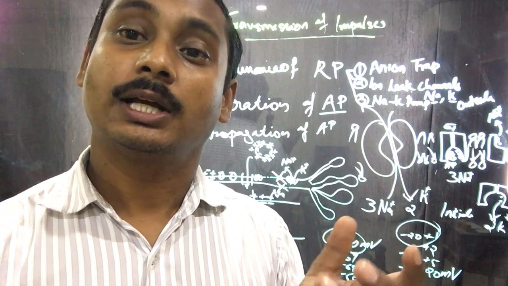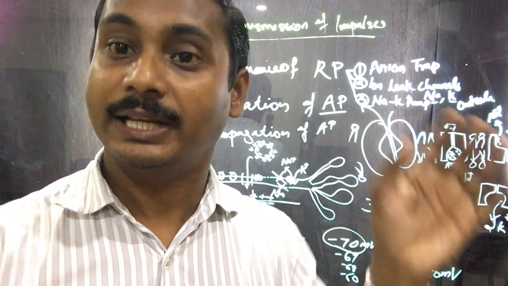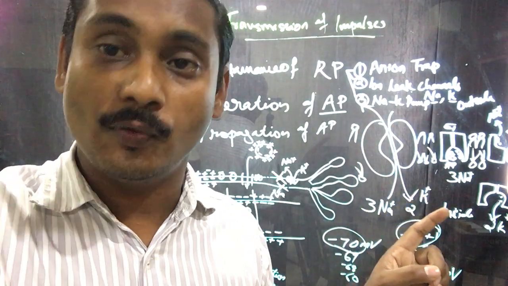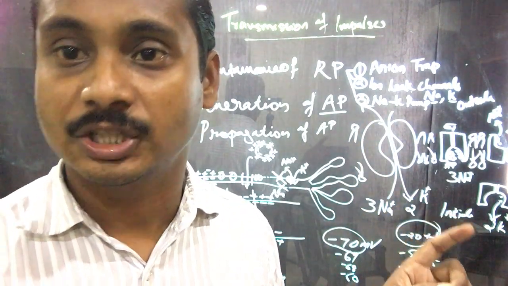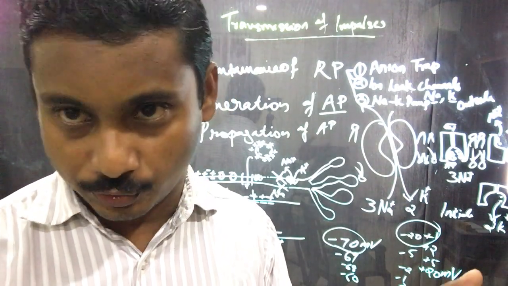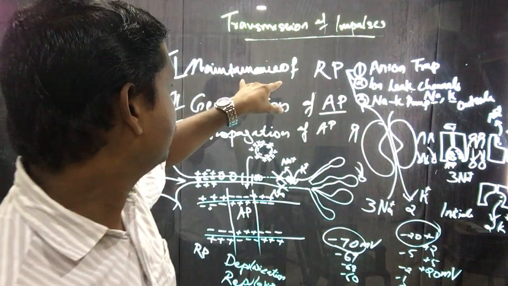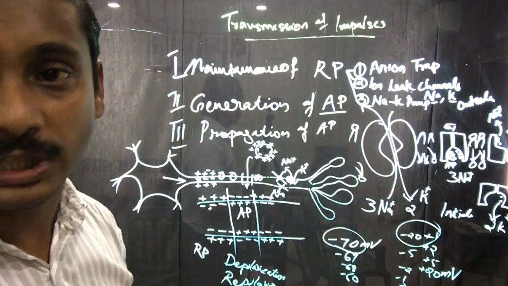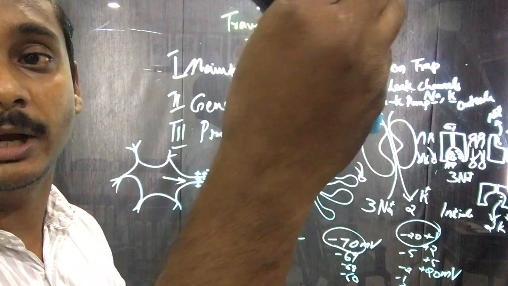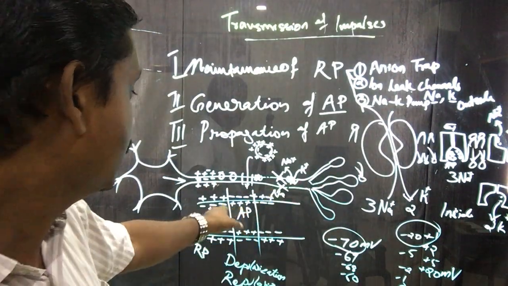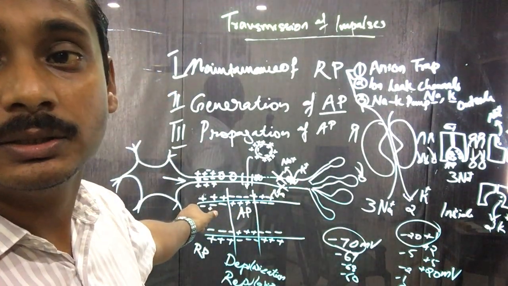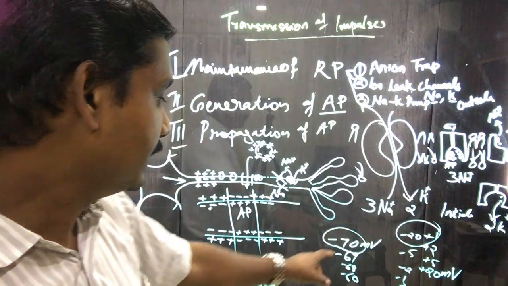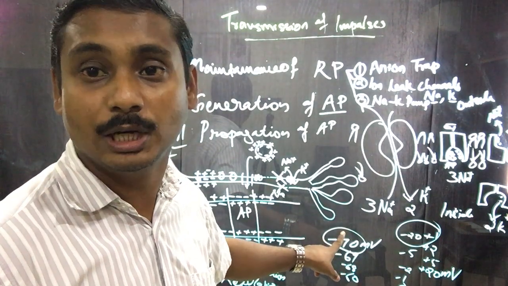Although there are more sodium ions present outside, they cannot move inside because sodium ions can move inside only via sodium gates, and these sodium gates are closed. So in the resting potential, the sodium gates are closed, therefore sodium ions cannot move inside, and therefore the net charge is outside positive and inside negative. That is when we say that the charge is minus 70 millivolt.